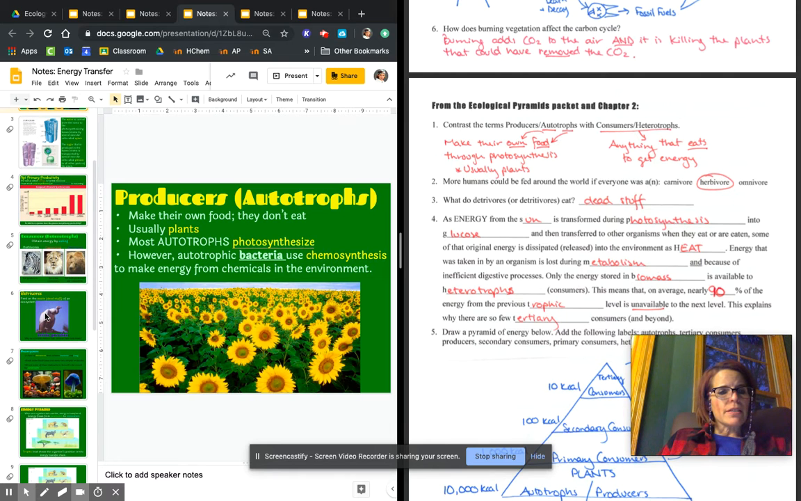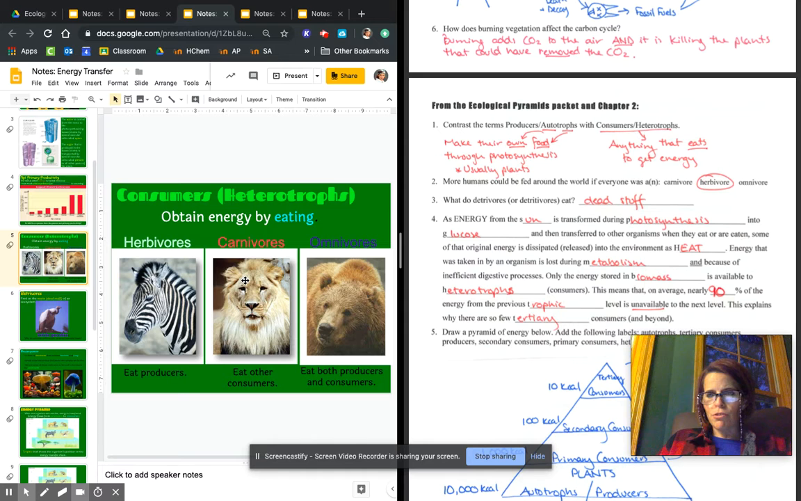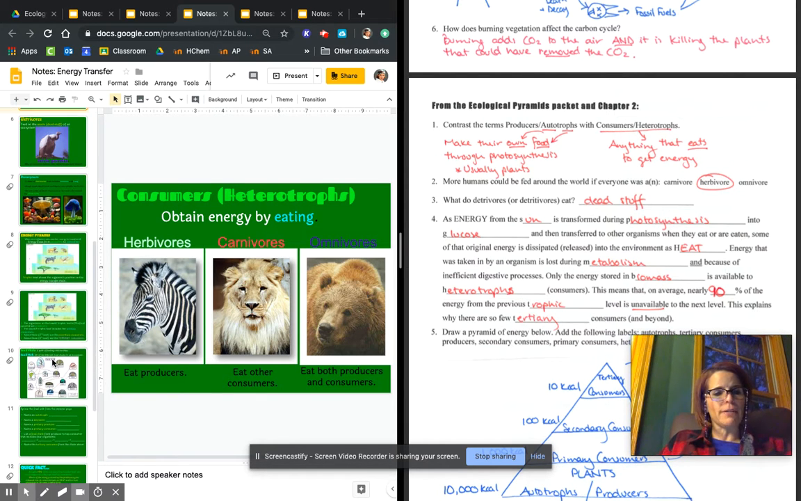And then the opposite of that would be the consumers and the heterotrophs. Consumers, 7th grade word, heterotroph, 10th grade word. They obtain their energy by eating, and they include the herbivores, carnivores, and omnivores. One of the questions I ask you on the test is, who could we support the most people on this planet if we were herbivores, carnivores, or omnivores? And the answer is herbivores, and we'll get to that in just a second, why that would be.